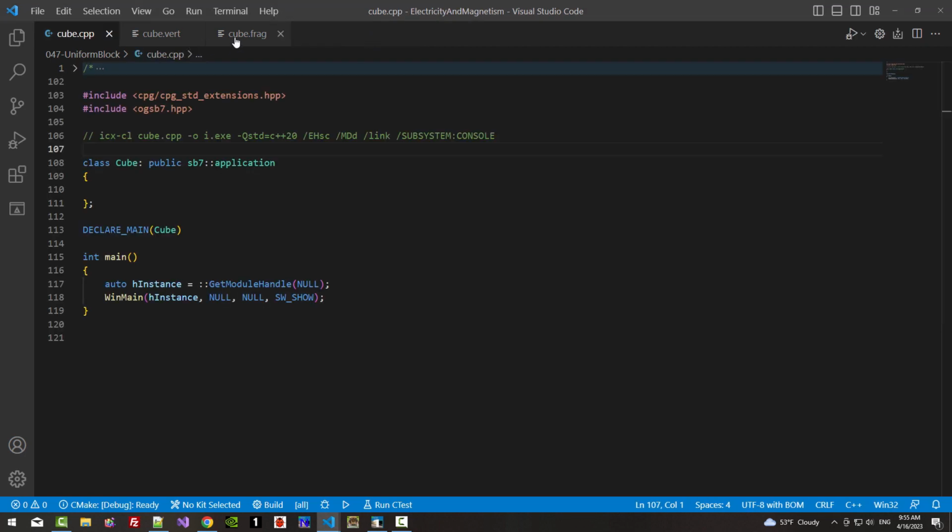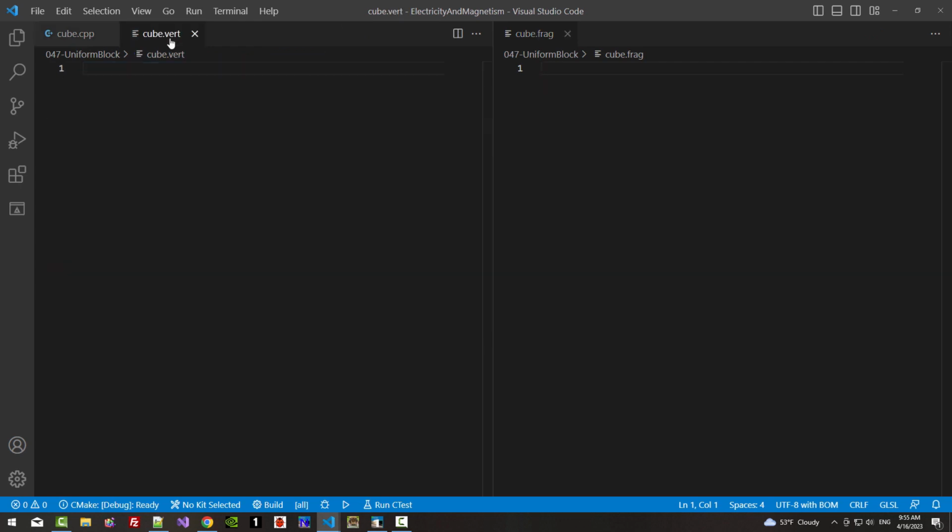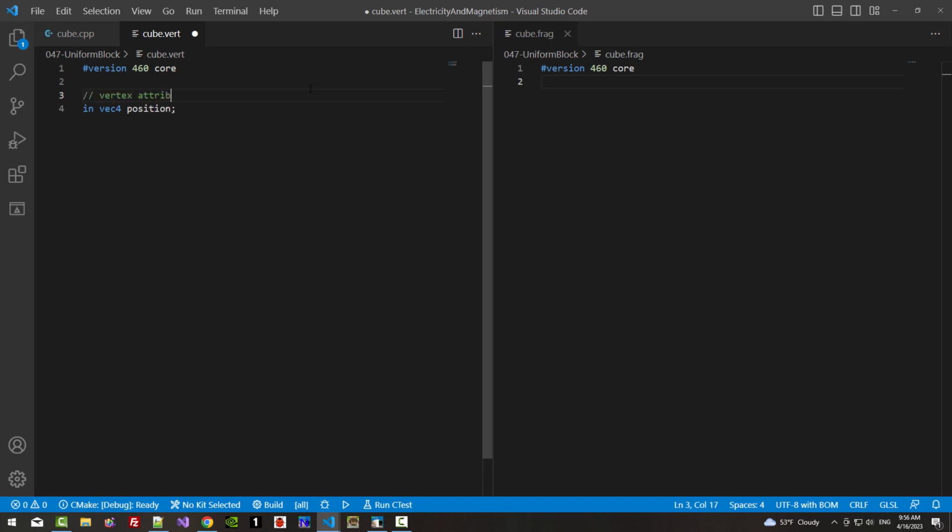response.txt. I will arrange shaders side by side. This is vertex shader. This is fragment shader. Version 460 core. Copy this. Paste it here. Now in the vertex shader, this is the vertex attribute array, out vs out.